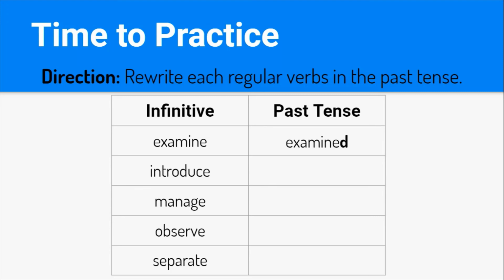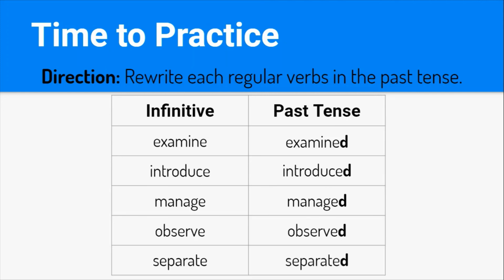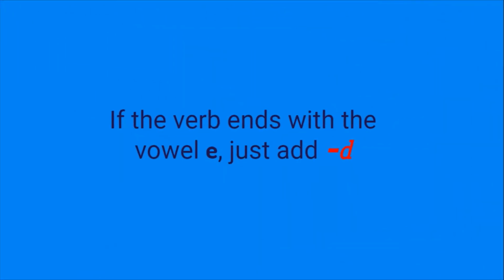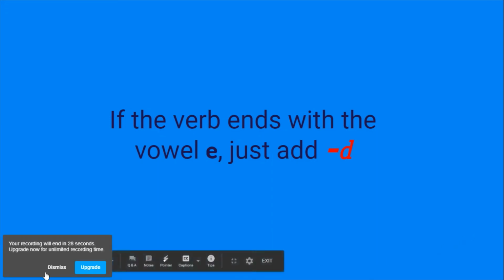So examine, examined. Introduce, introduced. Manage, managed. Observe, observed. Separate, separated. Okay. So just remember, if the verb ends with an E, just add a D, right?